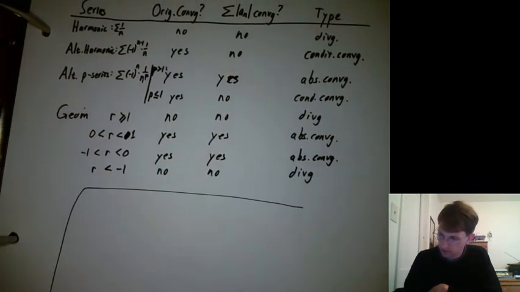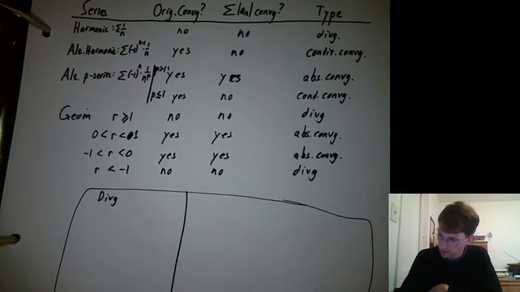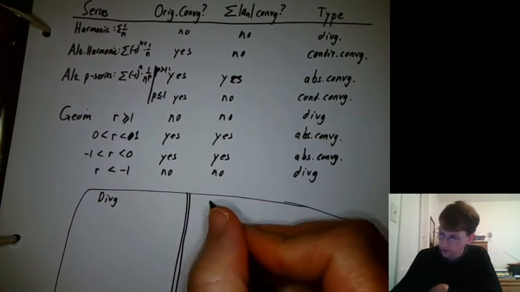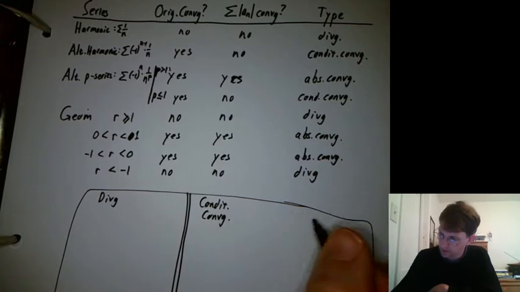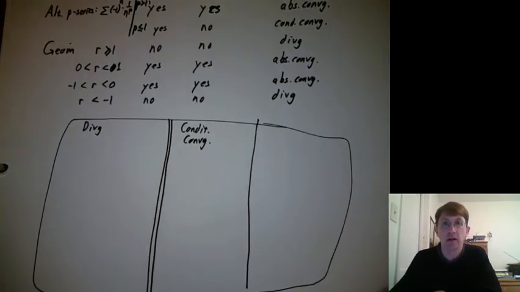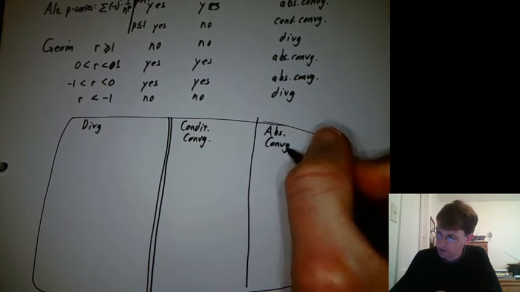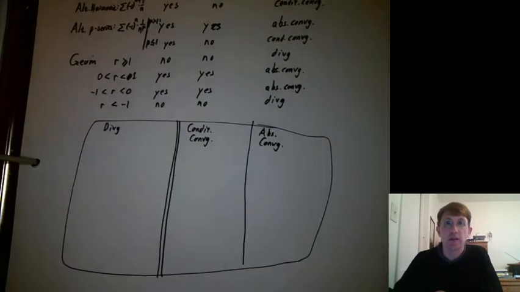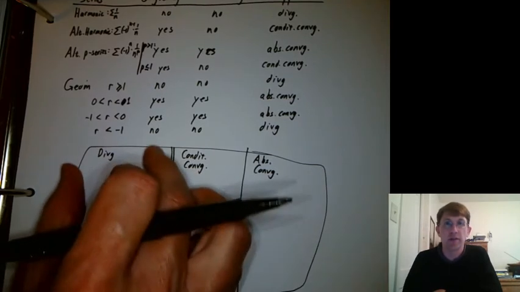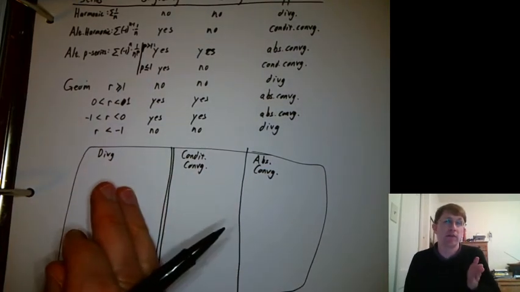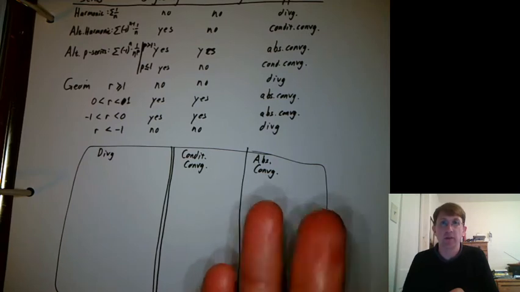So we'll have divergent series here, and then we'll make like a thick bar and have conditionally convergent series here, and then a not so thick bar and have absolutely convergent series here. So you can kind of diagram, so this side of the double bar is convergent, this side is divergent, but conditional is kind of closer to divergent, because if you take absolute values, then it becomes divergent. So that's why I have them in this order and not the opposite order.